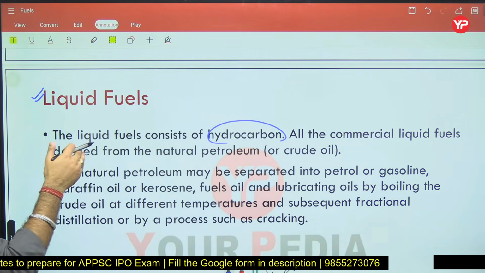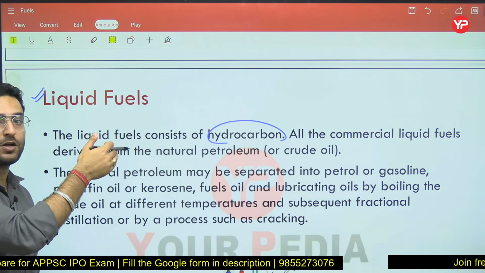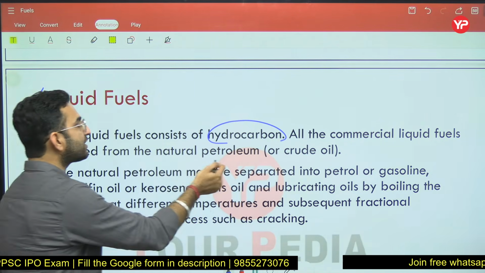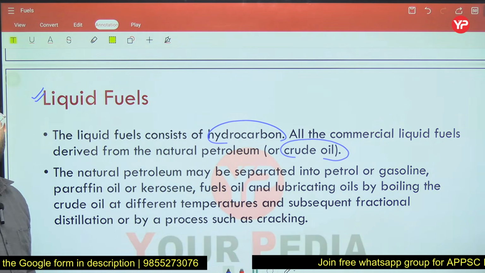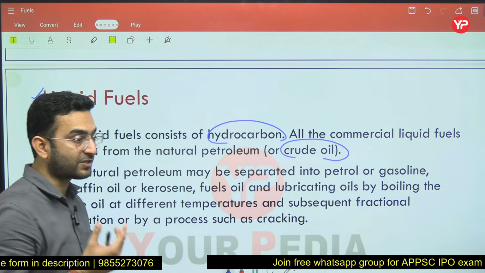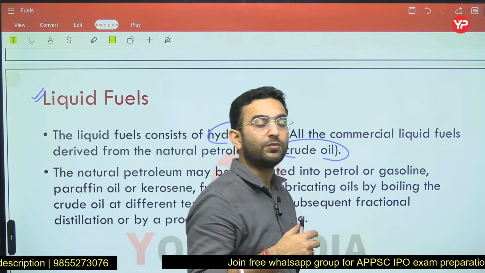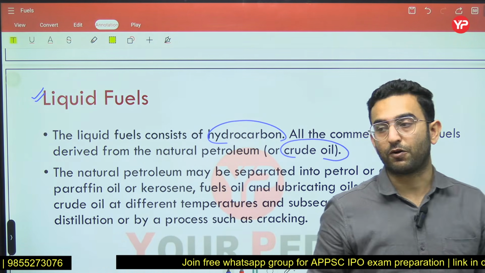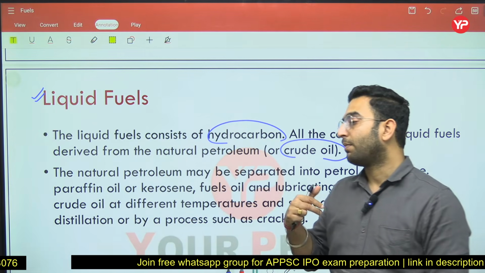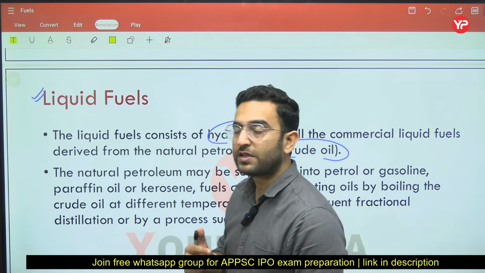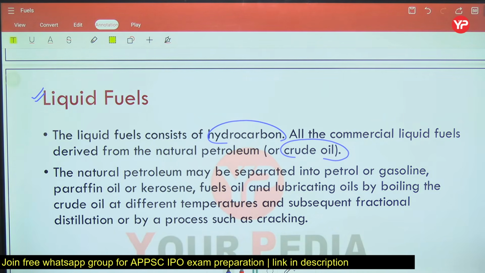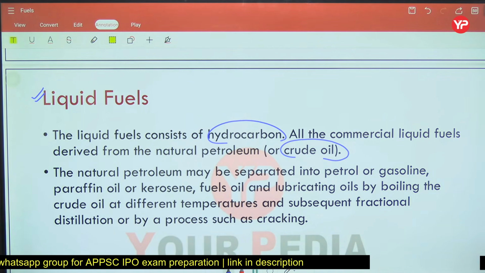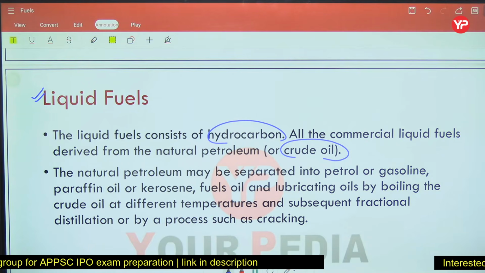And how are we obtaining the commercial liquid fuels? They are basically extracted from the crude oil. So in this case what do we do? We perform the fractional distillation process and the cracking process. By performing the fractional distillation process and the cracking process, we obtain different types of liquid fuels.